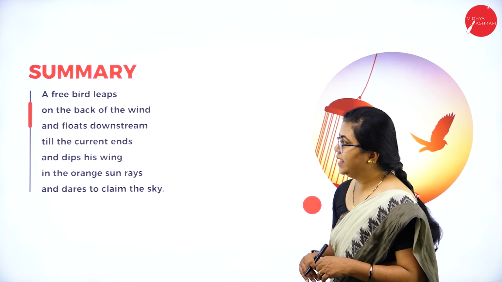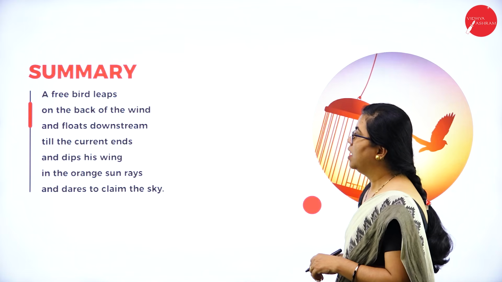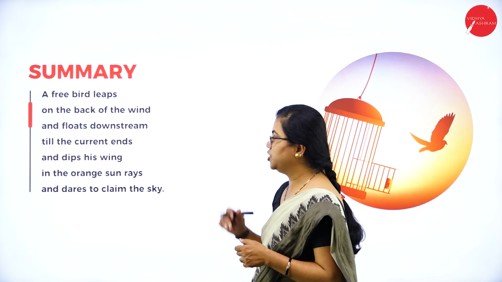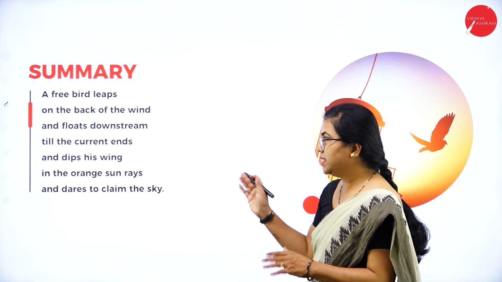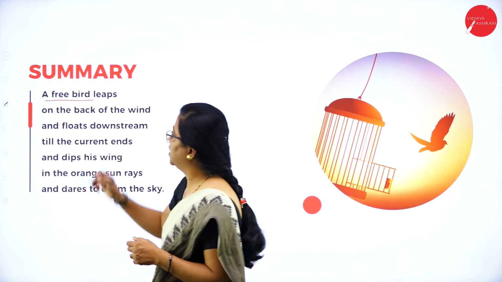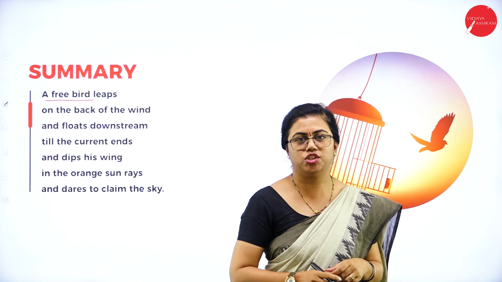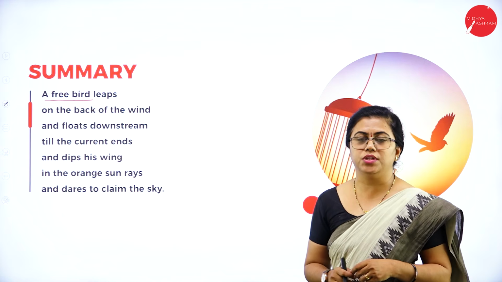A free bird leaps on the back of the wind and floats downstream till the current ends and dips his wing in the orange sun rays and dares to claim the sky. So in this stanza, it is evident that the poet is talking about the free bird. Here the poetess is comparing a free bird and the caged bird. Free bird here is the starting word of the stanza.